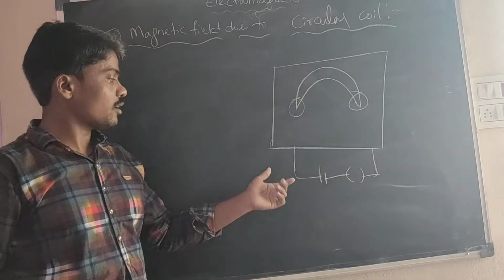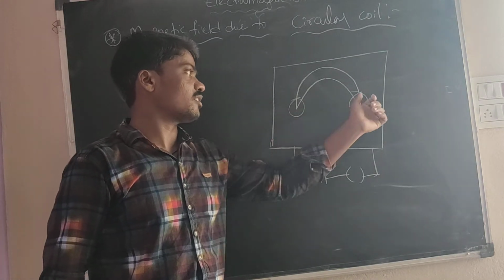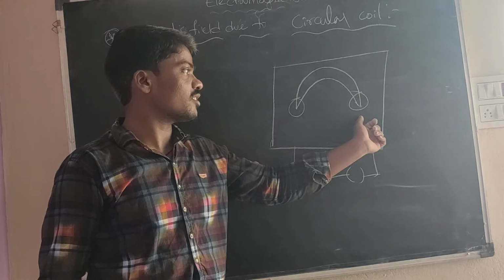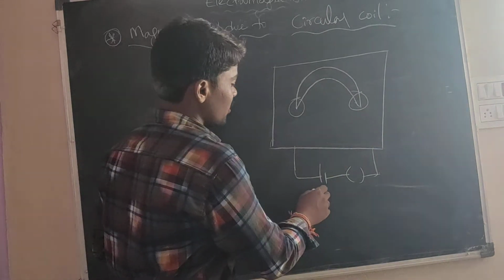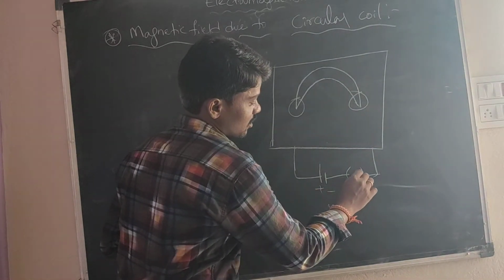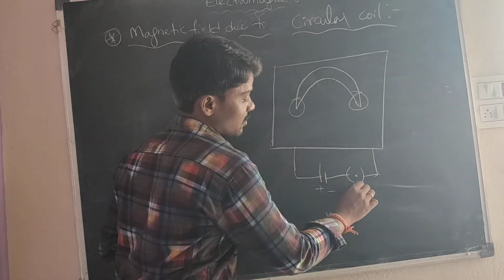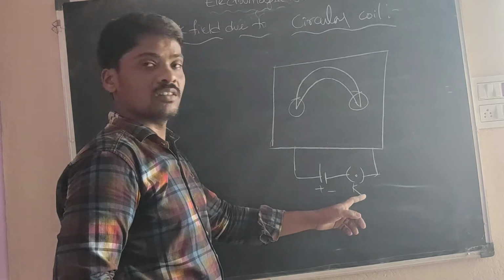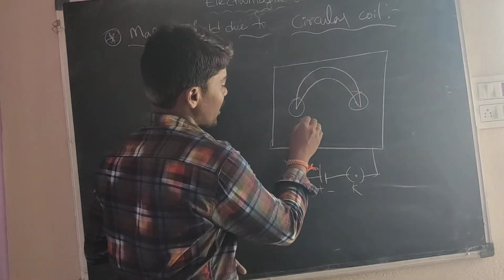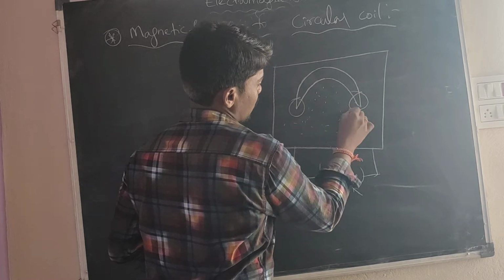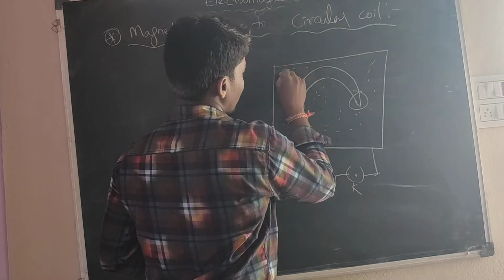Take a cardboard and make 2 holes. The copper wire will be passing through the holes. Here the battery will be there, and the ends of the copper wire will be connected to the battery. Before the switch is on, the iron filings will be in different directions.